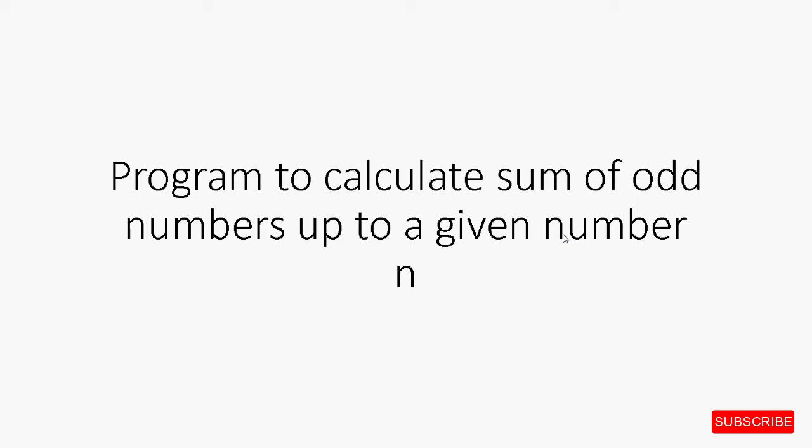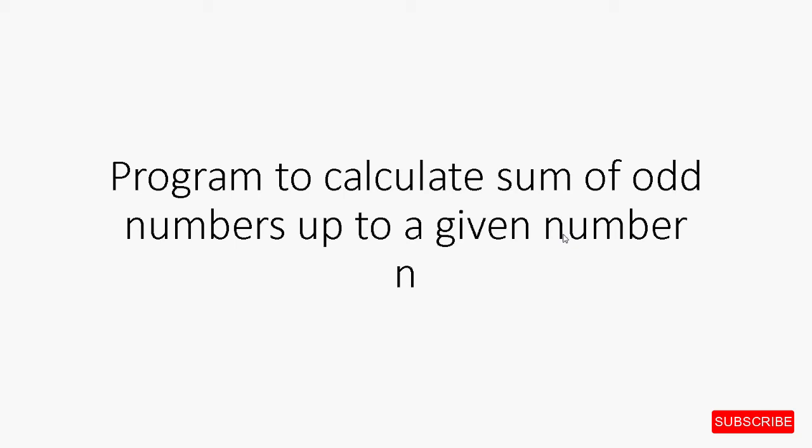We will be using the same approach like we did in the earlier video to check if the number is odd, that is, using the if construct. In addition to that, we will see a slightly different method as well in which we will generate the odd numbers directly instead of generating all natural numbers until n and then checking which ones are odd. Let's take a look at the program now.